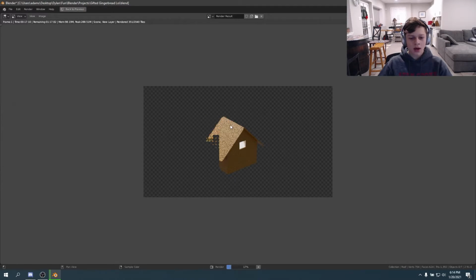So yeah, that's how you do HDRIs. I hope this helped. A quick tutorial.